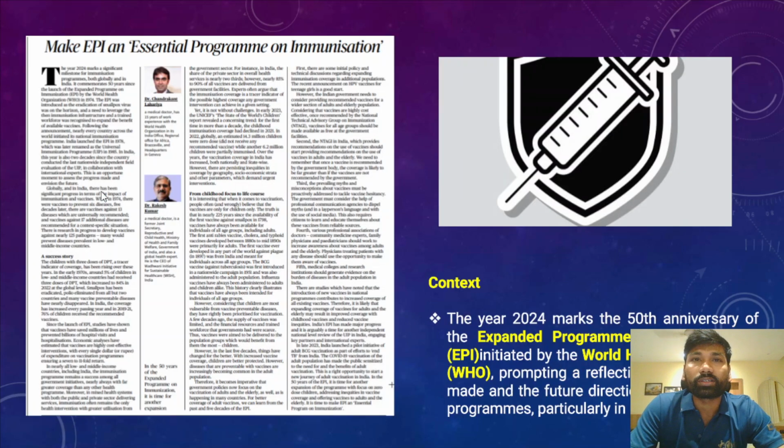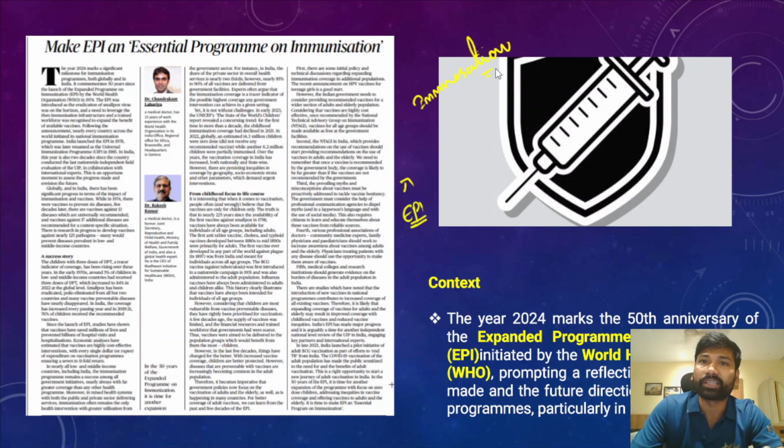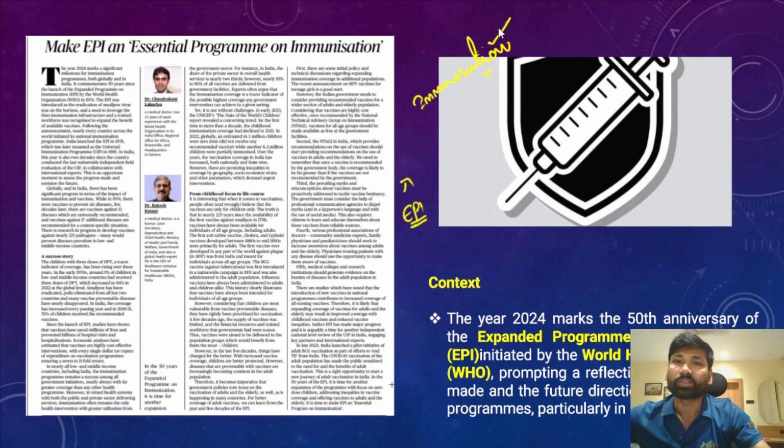So the first important editorial given for today's discussion is: make EPI an essential program on immunization. This EPI means Expanded Program on Immunization. Immunization is very important. Immunization helps us prevent diseases, especially vaccine preventable diseases. Immunization of both children and adults plays a very important role, right?